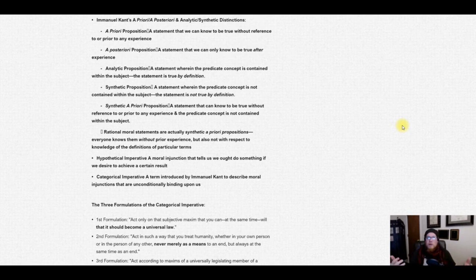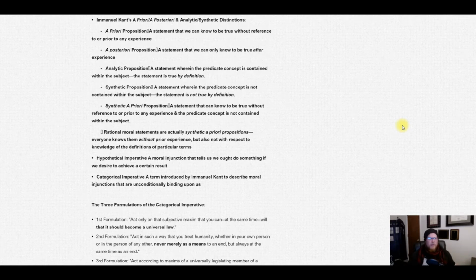Something like murder is wrong is something that we know. Our mind already reaches the conclusion, but we still kind of have to add it up to see exactly why it works. Our mind does it on automatic already, but we can still parse it out to see, yeah, okay, that works. And for Kant, that's how morality works. We just know it using our reason, just like stuff in math.